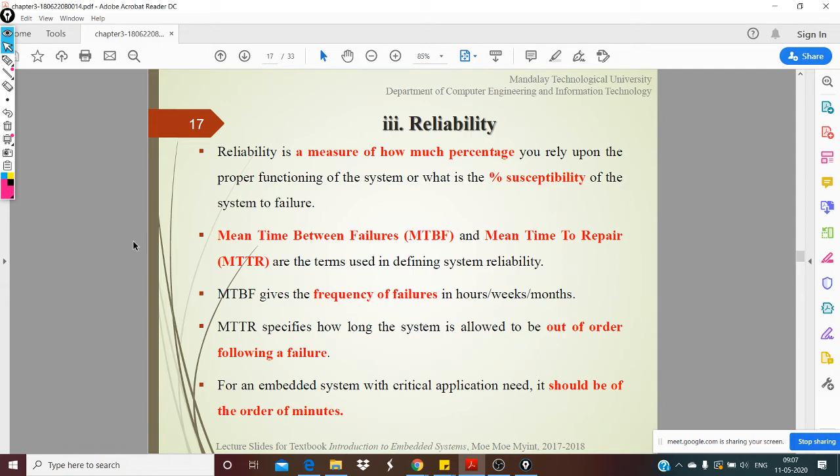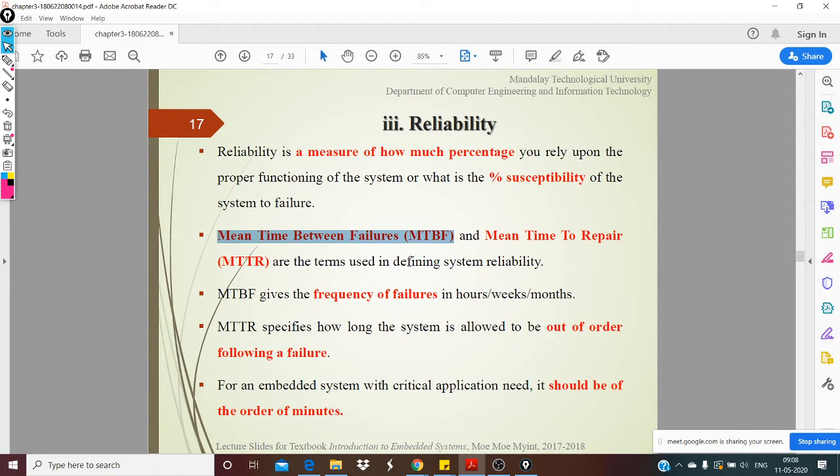Here we saw two metrics: mean time between failures and mean time to repair. Mean time between failures is the time between two failures. The first time you have a failure, you service it, it stays operational for some time, and again it fails.